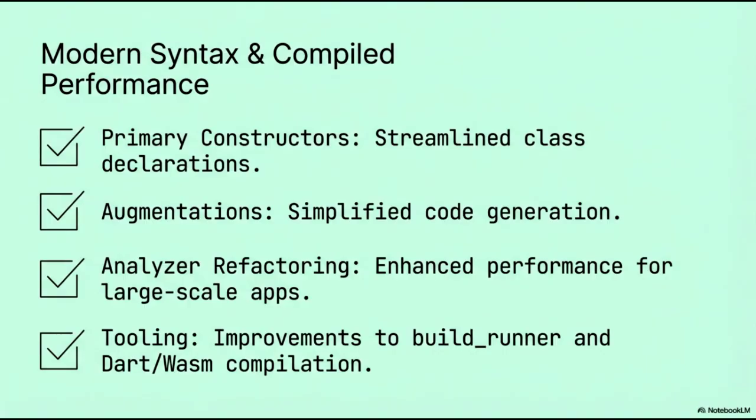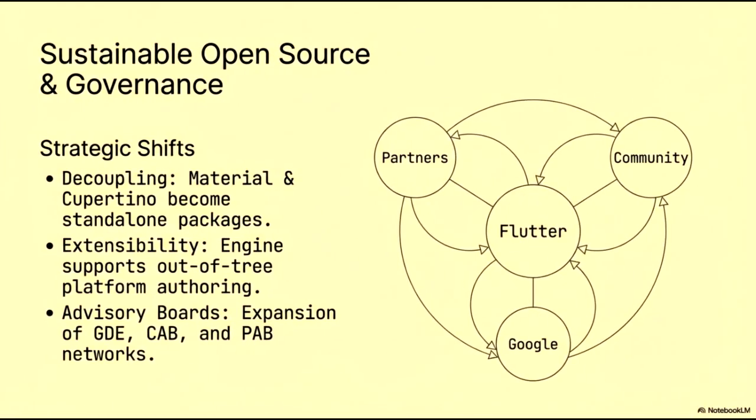Finally, we have implemented critical tooling improvements, specifically targeting Build Runner and Dart WASM compilation to optimize both build times and execution efficiency. Sustainable open source and governance are fundamental to the long-term success of the Flutter ecosystem. To achieve this, we are implementing several strategic shifts.